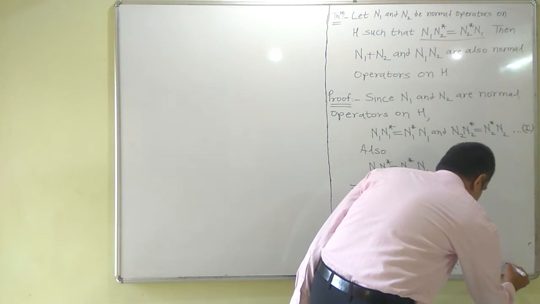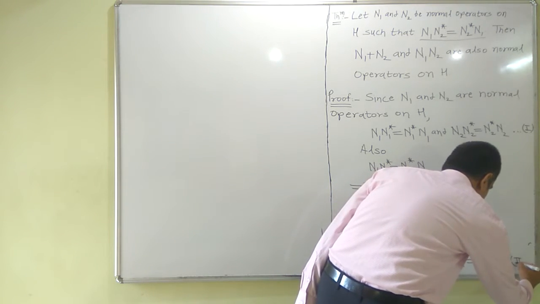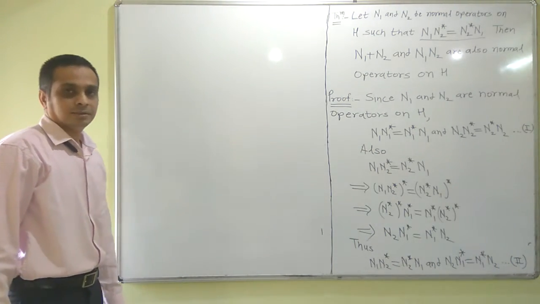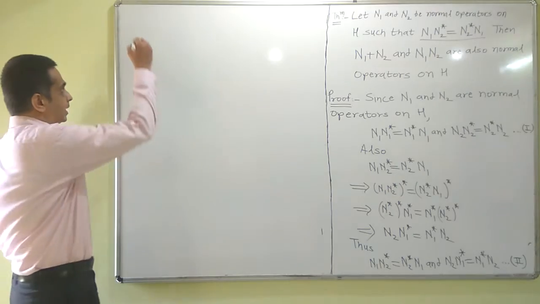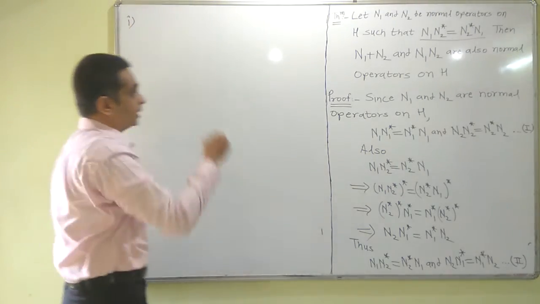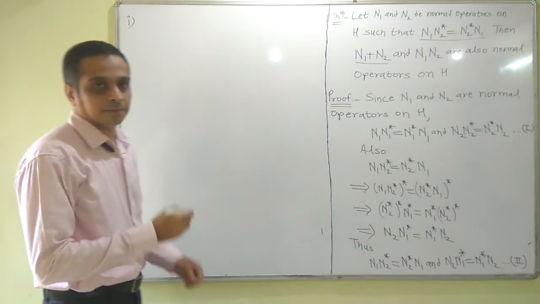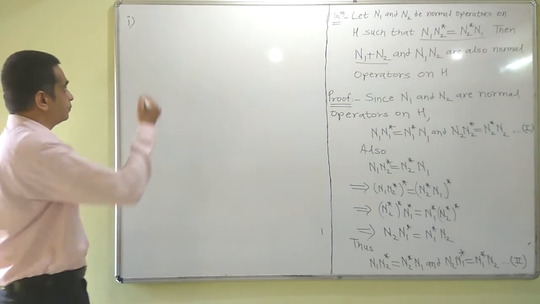This is the second result. Now, using these two results, you can easily prove that n1 plus n2 and n1 n2 are normal operators. So let us see their proof.